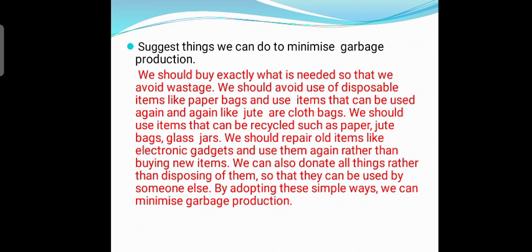So these are some things we can do for minimizing garbage production. We should buy exactly what is needed so that we avoid wastage. Means we should purchase things according to our requirement only. We should avoid use of disposable items like paper bags and use items that can be used again and again like jute or cloth bags. We should use items that can be recycled such as paper, jute bags, glass jars.